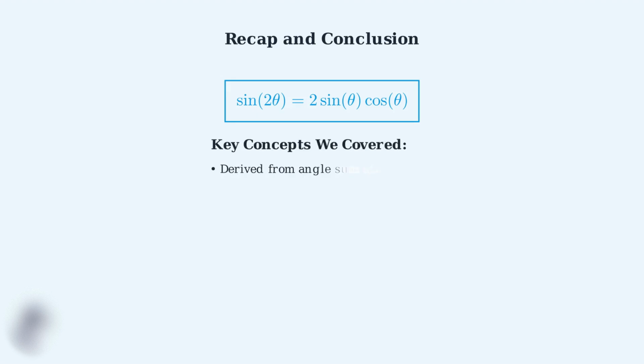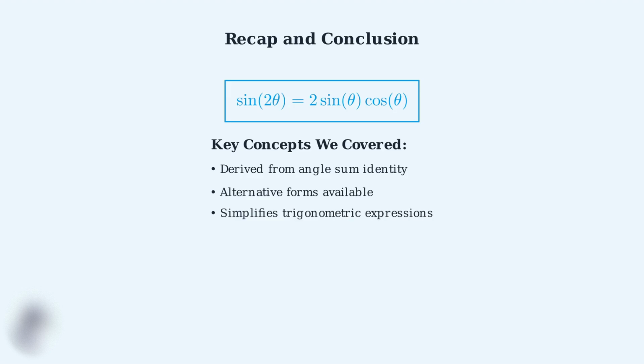Throughout this video, we covered several key concepts that build your understanding of this important identity. We started by deriving the formula from the angle sum identity, showing you exactly where it comes from and why it works. We explored alternative forms of the formula, including the tangent version, which gives you flexibility in solving different types of problems depending on what information you have available. We demonstrated how this formula simplifies complex trigonometric expressions, making seemingly difficult problems much more manageable. This is one of its most practical applications in mathematics.